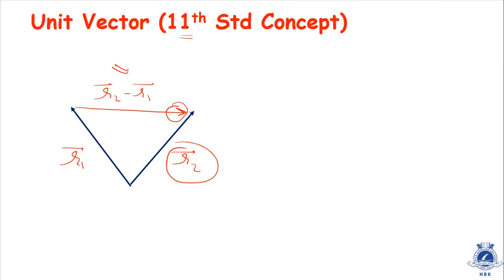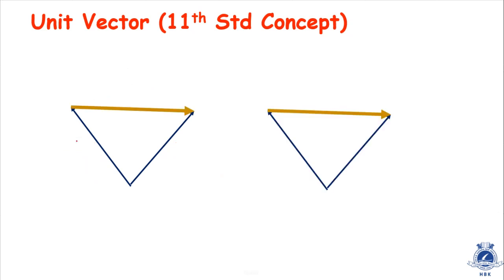Those people who have their concepts clear about the law of triangles can easily understand. Others can understand in this way. If we have two vectors, vector R1 and vector R2, and the third vector is from the head of the first vector to the other vector, then we see the head of this vector is towards R2, so therefore we write R2 minus R1. Likewise, suppose this is vector A, this is vector B, and this is vector C. Then we can say that the head of vector C is towards B, so we start from vector B, so it will be vector B minus vector A.